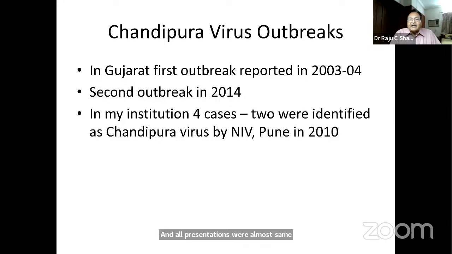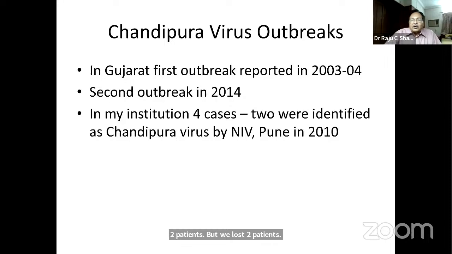I contacted NIV Pune and sent the serum and CSF. From there, they identified 2 patients as Chandipura virus. We could save 2 patients, but we lost 2 patients at that time.